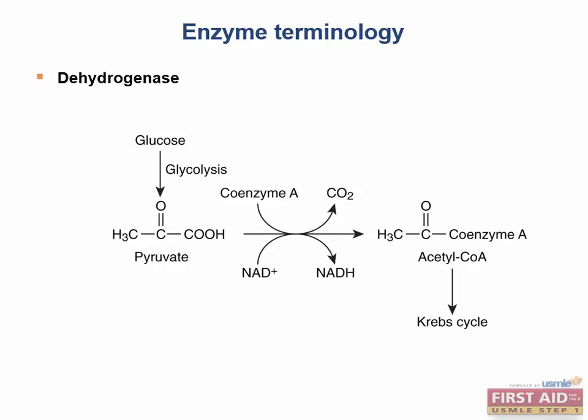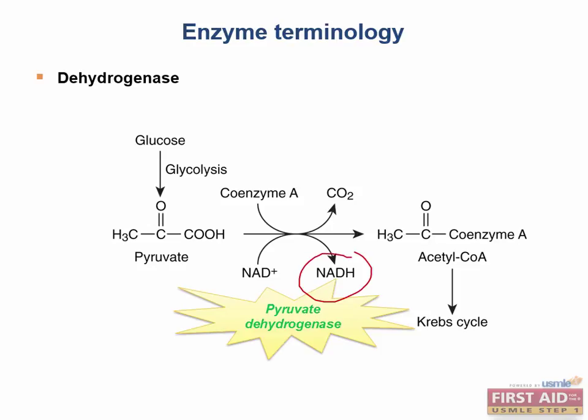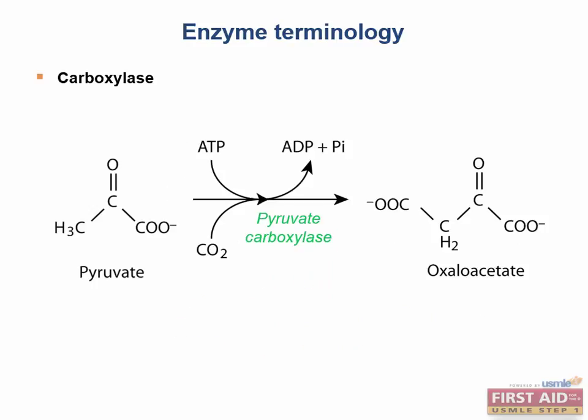Dehydrogenases catalyze oxidation-reduction reactions. Do you remember what a redox reaction is? It's the same thing. It means that hydrogens and their corresponding electrons are removed from one substrate and added to another. An important example that we'll cover is pyruvate dehydrogenase, which converts pyruvate into acetyl-CoA. Here, we see pyruvate dehydrogenase moving electrons and protons to form NADH, which we'll use later.